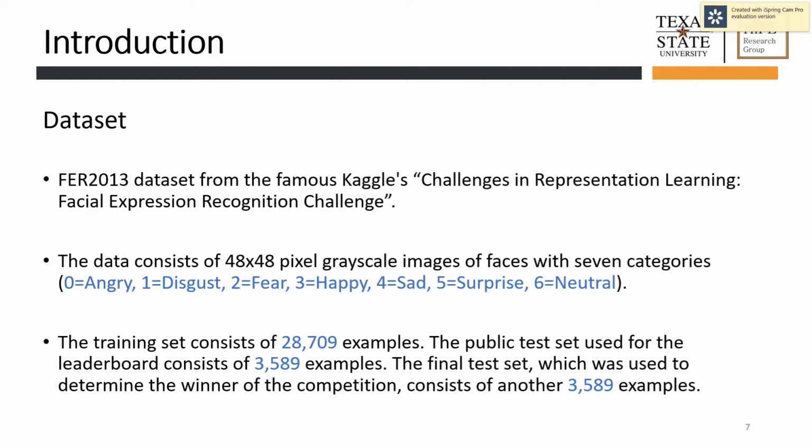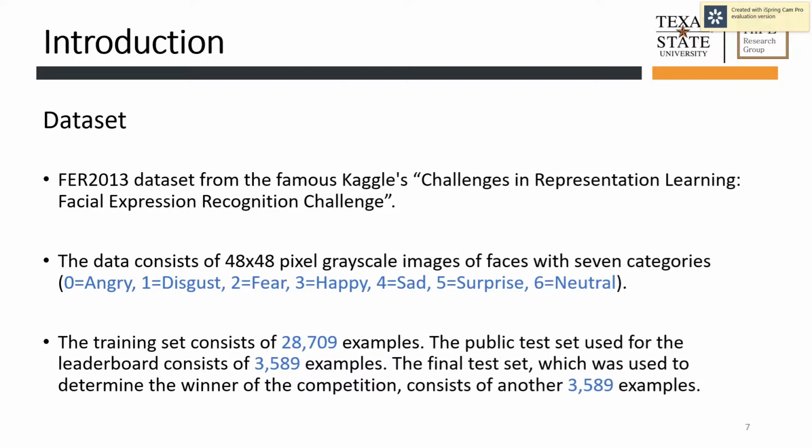So the dataset that has been used in this paper is the FER 2013 dataset from the famous Kaggle's Challenges in Representation Learning: Facial Expression Recognition Challenge. The data consists of 48 by 48 pixel grayscale images, and there are 7 categories.